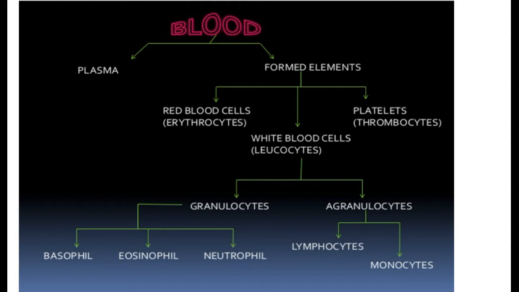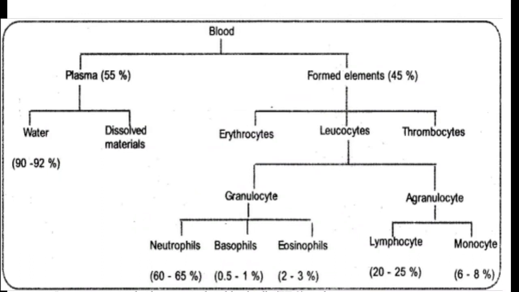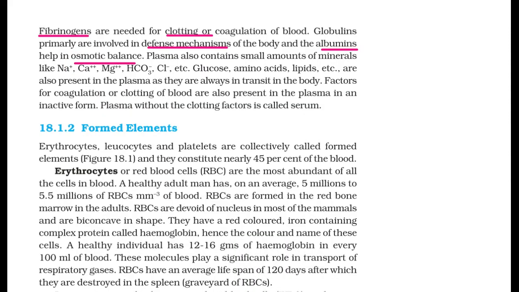Globulins primarily are involved in the defense mechanism, right? Defense mechanism means to fight against harmful bacteria, germs, viruses, many things of the body. And albumins help in osmotic balance. Very important, those are the lines. So to maintain the osmotic balance, albumins help.